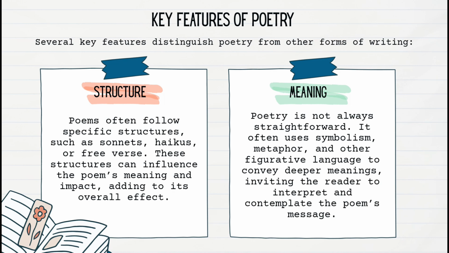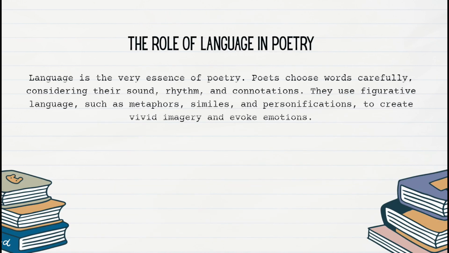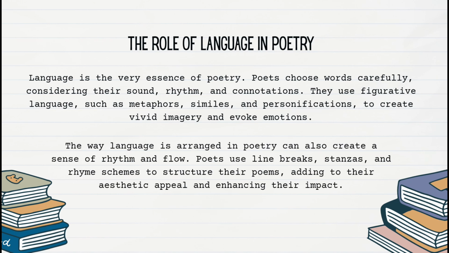The role of language in poetry. Language is the very essence of poetry. Poets choose words carefully, considering their sound, rhythm, and connotations. They use figurative language, such as metaphors, similes, and personifications, to create vivid imagery and evoke emotions. The way language is arranged in poetry can also create a sense of rhythm and flow.